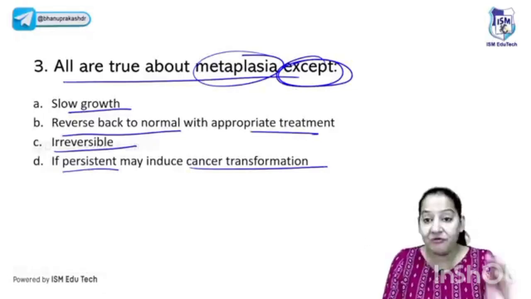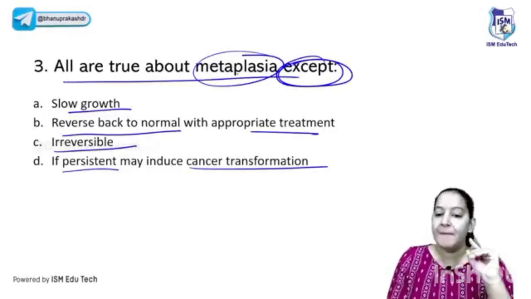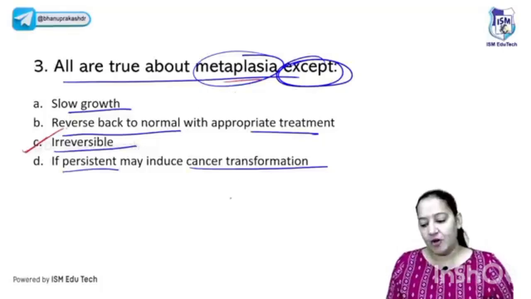You all are right. I told you all five adaptations are reversible. The definition of adaptation is reversible. Metaplasia is a type of adaptation, so it has to be reversible. It cannot be irreversible. So the correct answer is C.